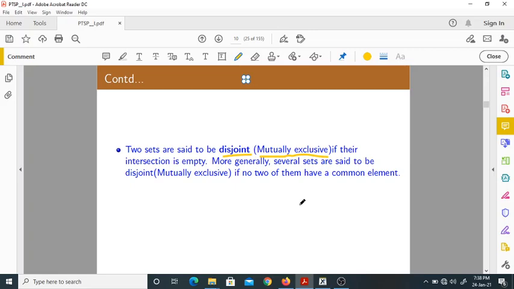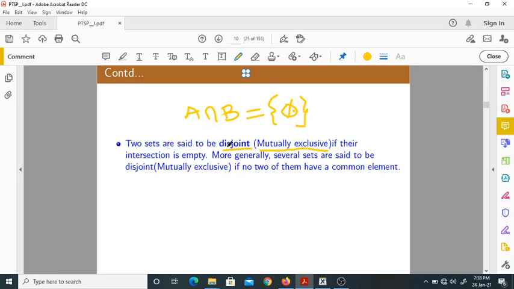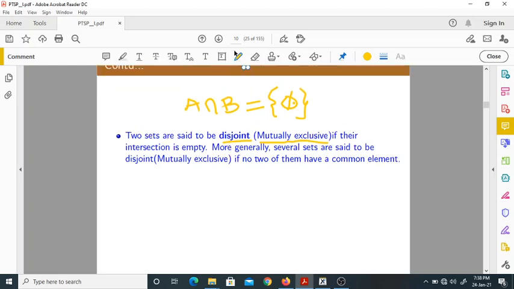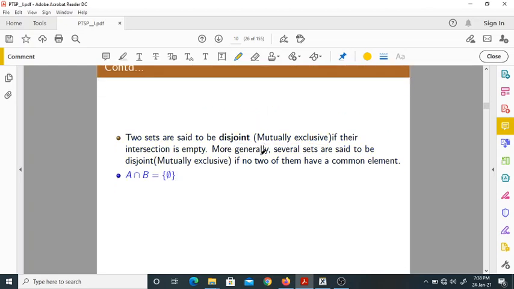In other words, if two sets do not have any common elements, they are said to be disjoint or mutually exclusive sets. Mathematically, what do we write? Suppose we take set A intersection set B is the null set. Then A and B are said to be disjoint. This is the definition of disjoint sets.